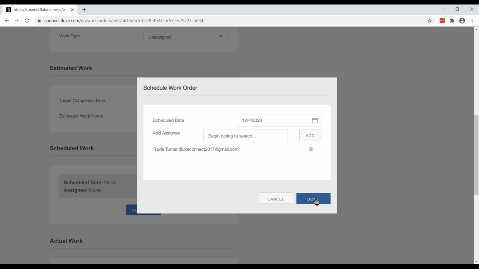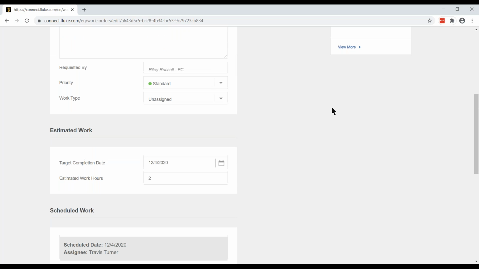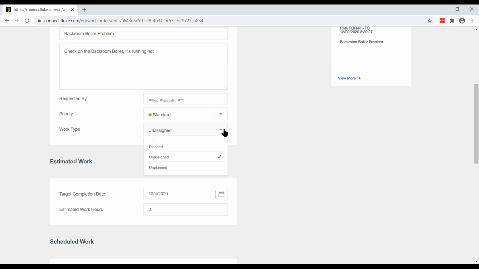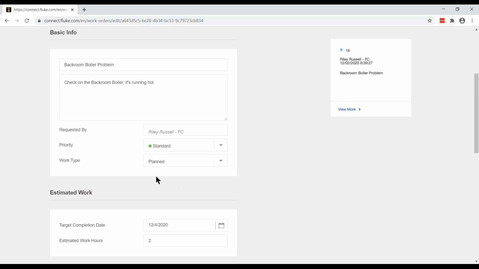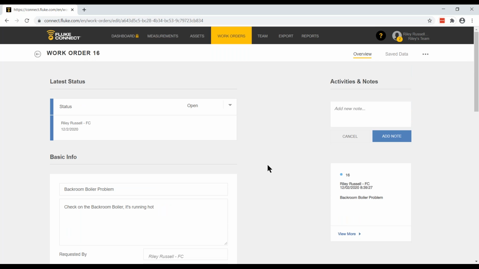I'm going to click the done button. And now you can see that this information has been updated. Schedule date is now December 4th and assignee is Travis Turner. The other thing we might want to do is change the work type from unassigned to, let's see, to planned. Because we've assigned this work order to Travis, so it's no longer unassigned. So we may want to make a note that it's been planned.